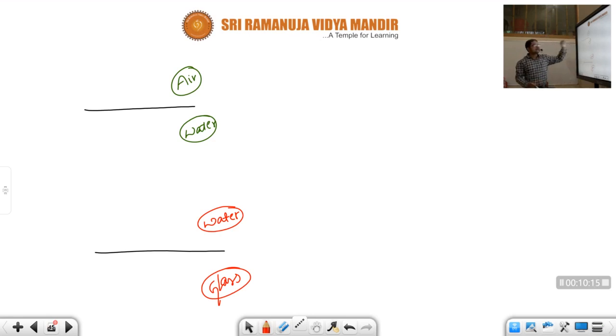See here, children, we are taking heterogeneous mediums. Heterogeneous in the sense the composition of the medium is different from point to point. The properties of the medium vary from point to point throughout the medium. Here, in this medium, the first layer is air and the next layer is water. In the next condition, we are taking a water and glass combination.